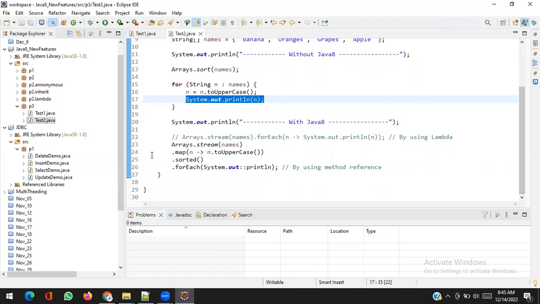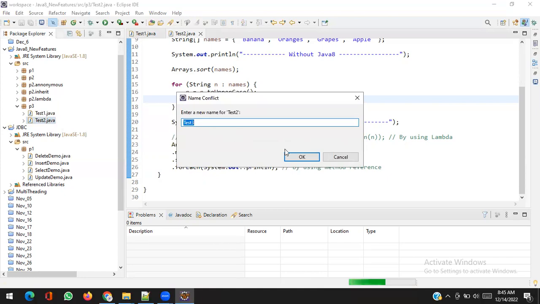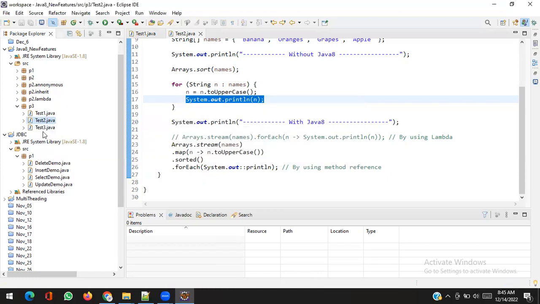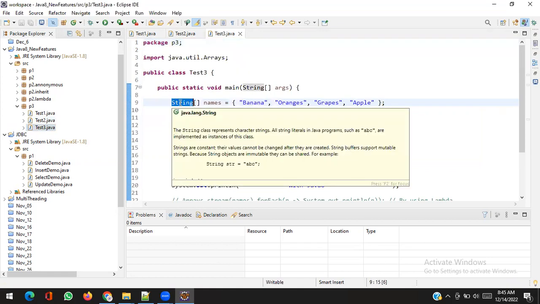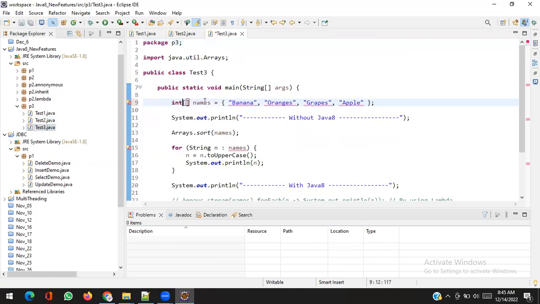Now let's create a different thing. Test 3. Let's work on numbers. Suppose I have an array numbers: 1, 2, 3, 4, 5, 6, 7, 8, 9, 10.